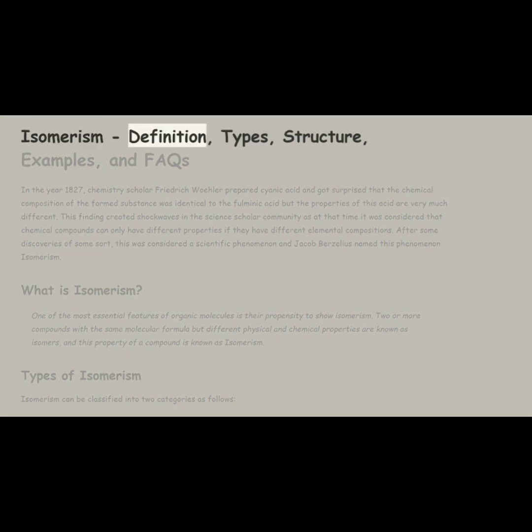Isomerism definition, types, structure, examples, and FAQs. In the year 1827, chemistry scholar Frederick Wohler prepared cyanic acid and got surprised that the chemical composition of the formed substance was identical to fulminic acid, but the properties of this acid are very much different.